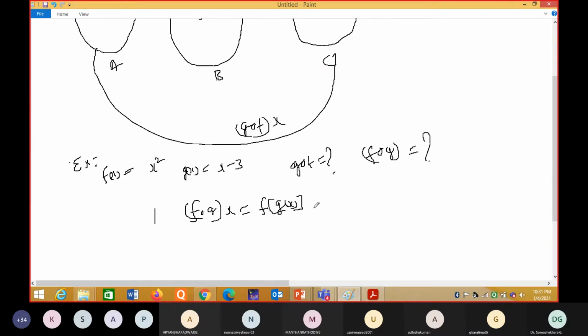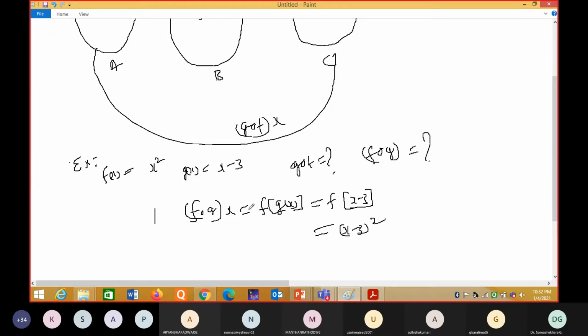So f of, what is g of x? g of x is x minus 3. Understanding now? And what is f of x? f of x is x square. Wherever x is there, you have to put x minus 3. So it is x minus 3 whole square. Correct now? This is the answer.